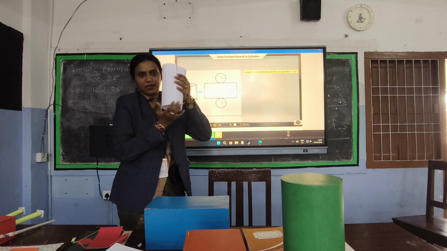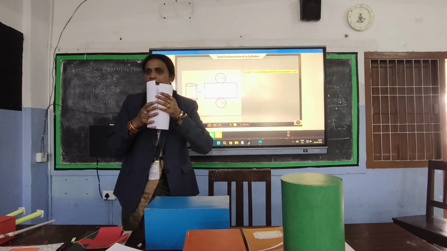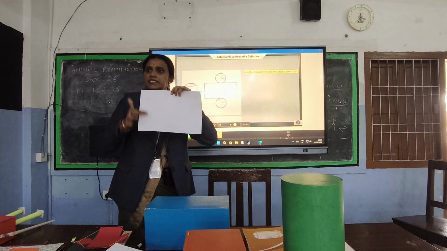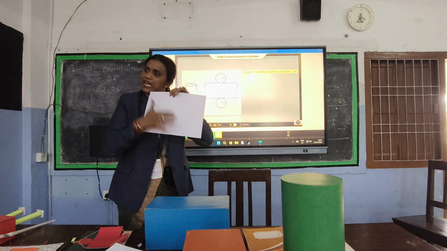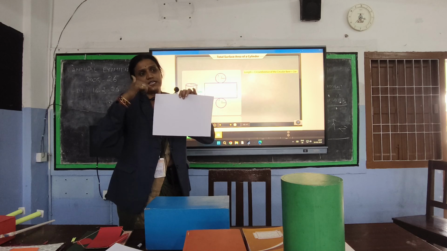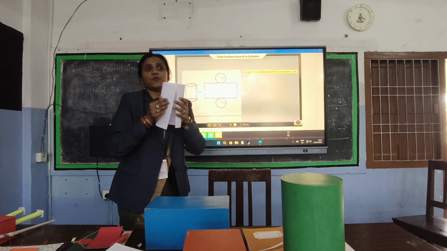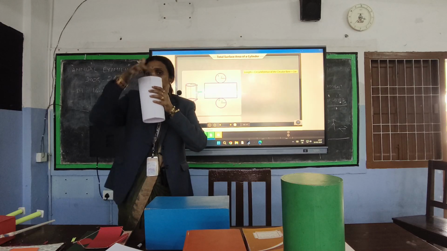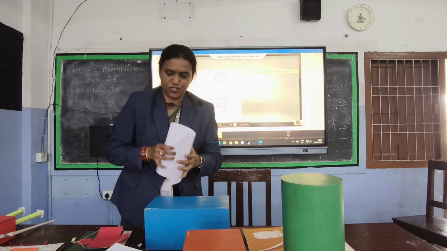The circumference of the circle is nothing but 2 pi r, and here the height is h. So the area of this is L into B, where L is 2 pi r and the height is h. So the area of this is 2 pi r h. That means the curved surface area of a cylinder is 2 pi r h.